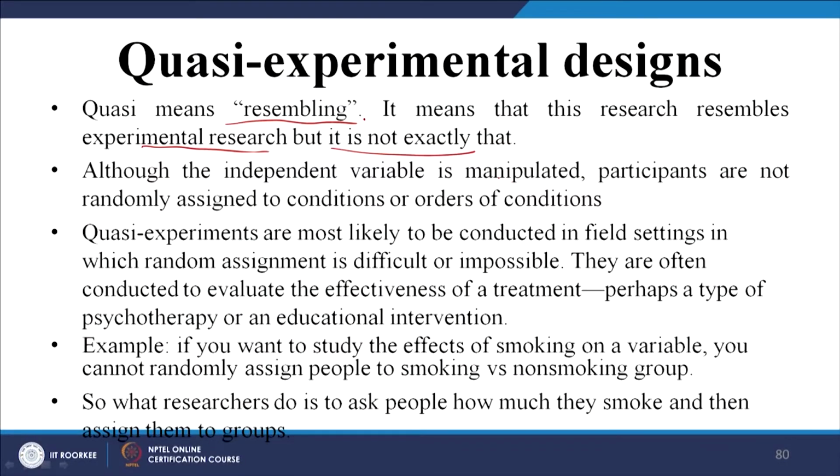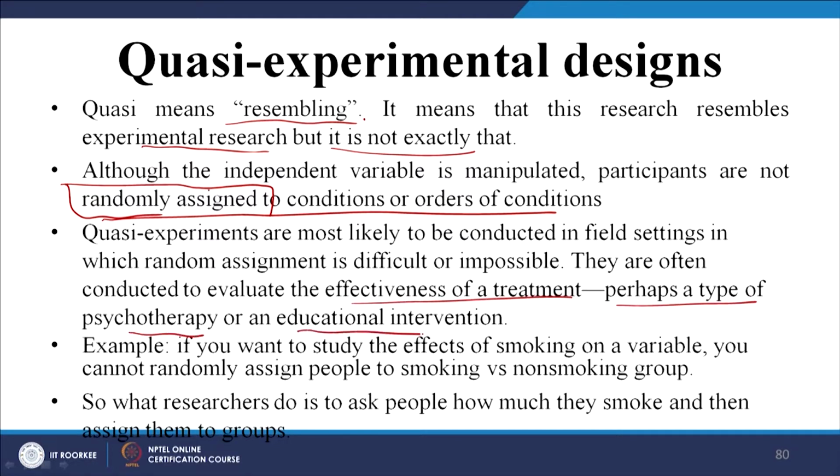Let us see. Although the independent variable is manipulated, the participants are not randomly assigned to conditions or order of conditions. Now, this is important. That means the test units are not randomly assigned; that is the most important term when you talk about quasi experimental design. Quasi experiments are most likely to be conducted in field settings in which random assignment is difficult or impossible. We will see an example. They are often conducted to evaluate the effectiveness of a treatment, perhaps a type of psychotherapy or an educational intervention.